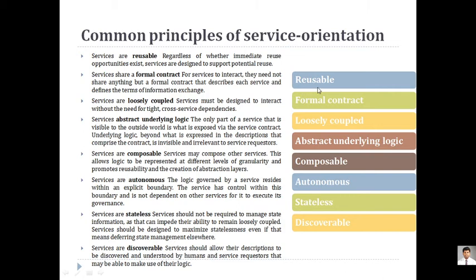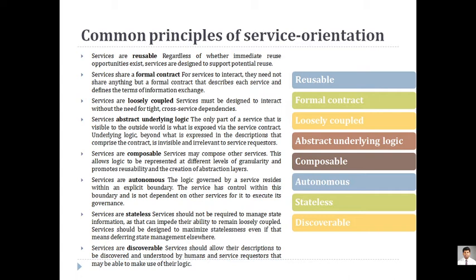So first one, reusable. Whenever you are creating any service, that service should be used multiple times, it should be reusable. It should not be made so that it is applicable for only one product. It should be used multiple times in multiple ways also. That is one more important thing of the principle of service oriented, that you have to create a service for which a reuse opportunity exists, and the service should be designed in such a way that it is potentially reusable multiple times.